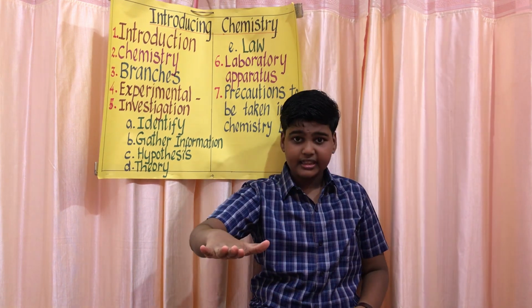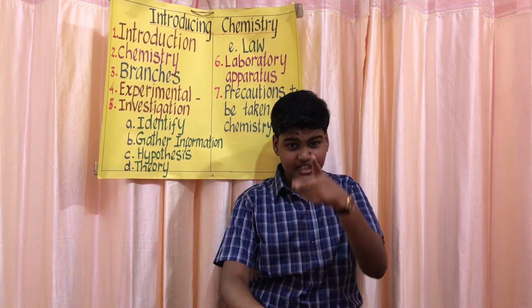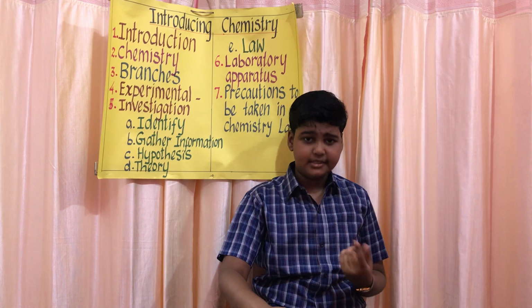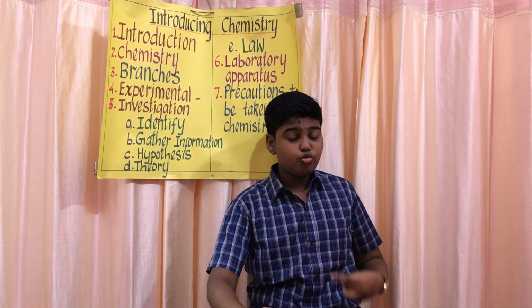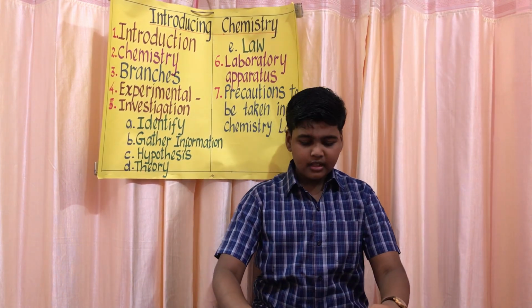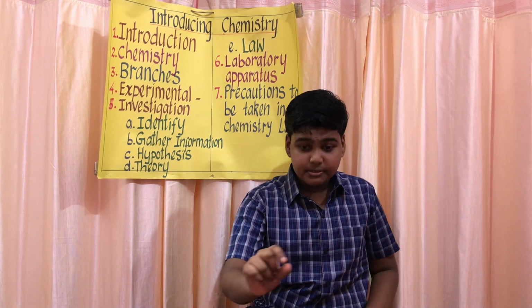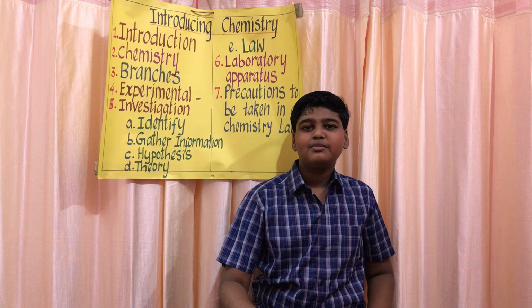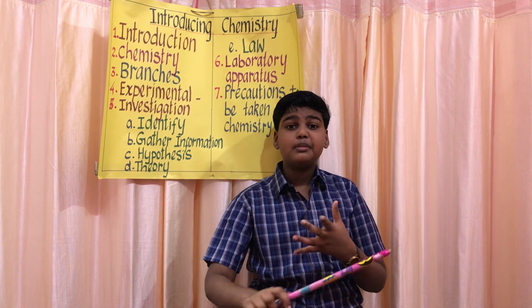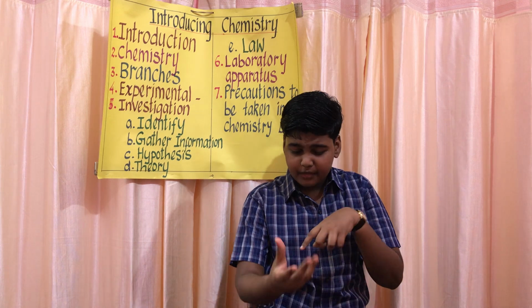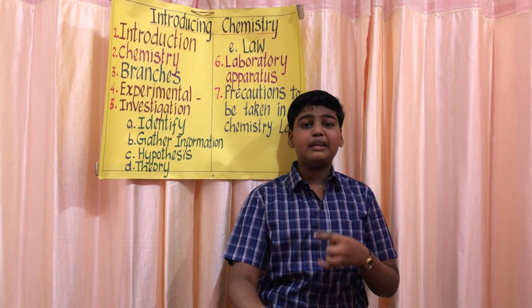Then they keep the wire gauze. This is the right method of heating the substances. Now we can learn about what is wire gauze. So this wire gauze is a square iron net with asbestos at the center. It is placed for uniform distribution of heat. So if we keep the wire gauze, it can absorb much heat and it can be easy for heating substances.